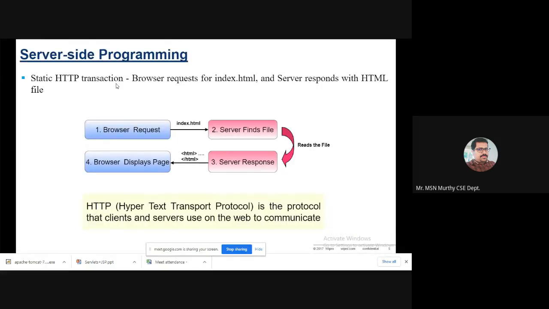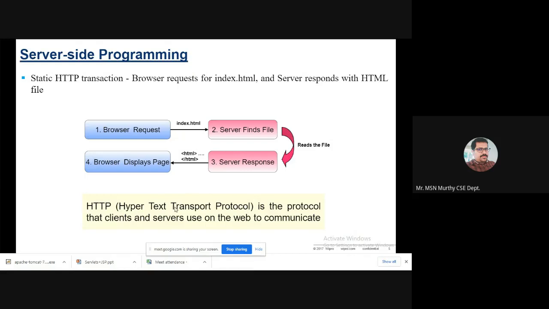In a static HTTP transaction, the browser requests a file. Whatever we do, we type some address for a file in the address bar. The browser looks for the address of the file you want to open. The server finds the file, in this example index.html, reads the file, and gives the response, which is sent to the browser. This is done with the help of the HTTP protocol.